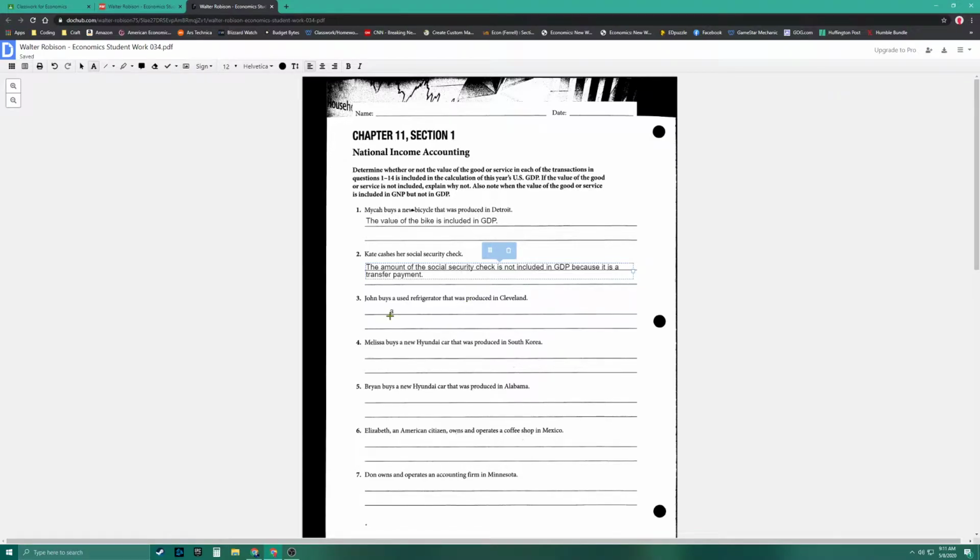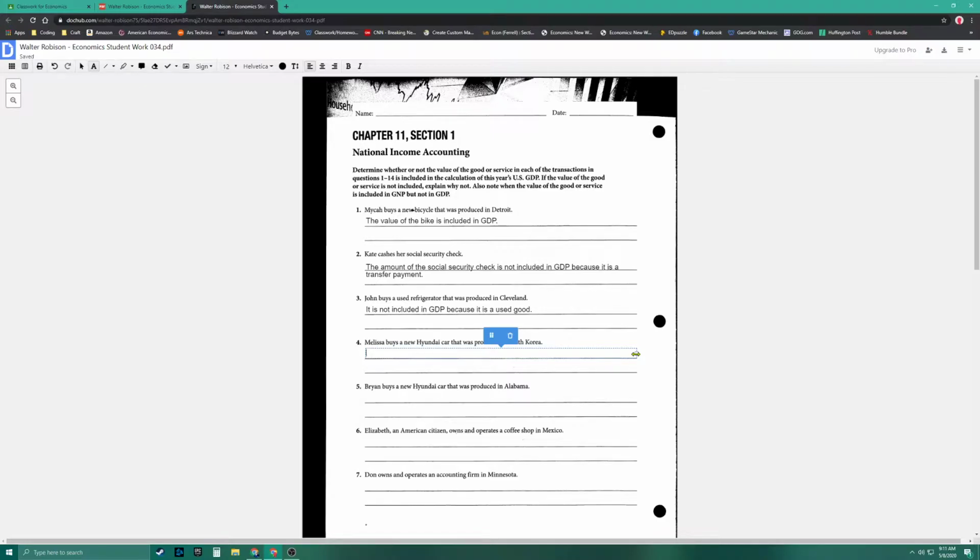All right, question 3. John buys a used refrigerator that was produced in Cleveland. Well, it's great that it was produced in Cleveland. However, it's used, so that means that it's not included in GDP because it's a used good. When this refrigerator was originally created, it was part of GDP, but it's a used item, so it doesn't get counted more than once.